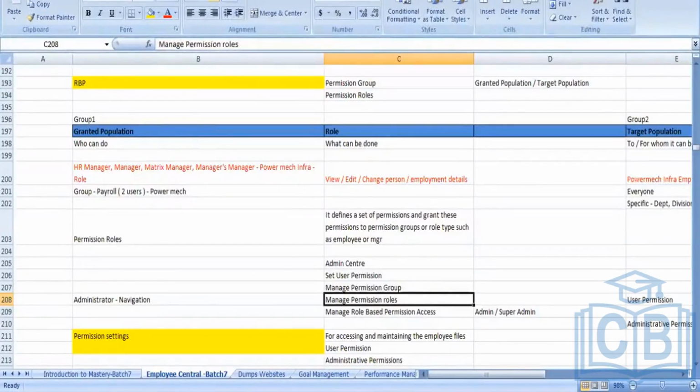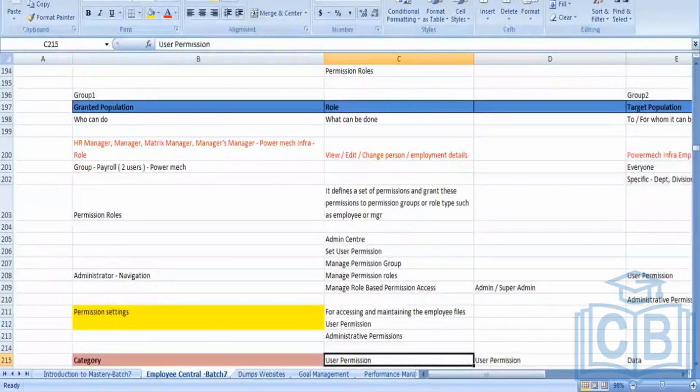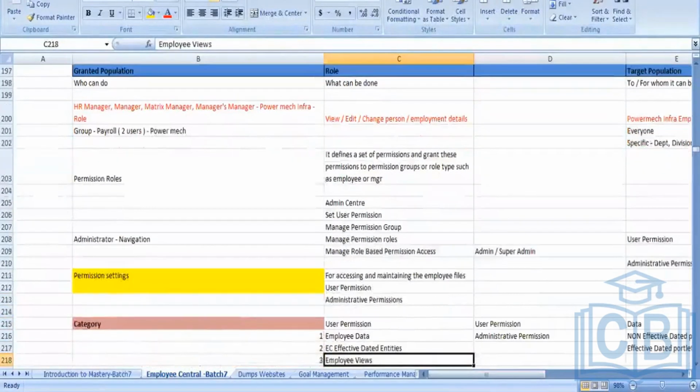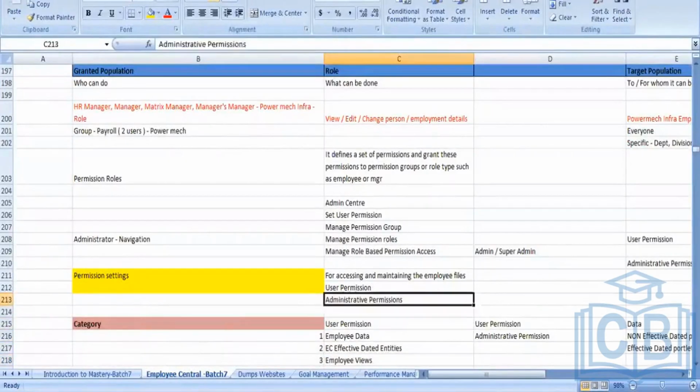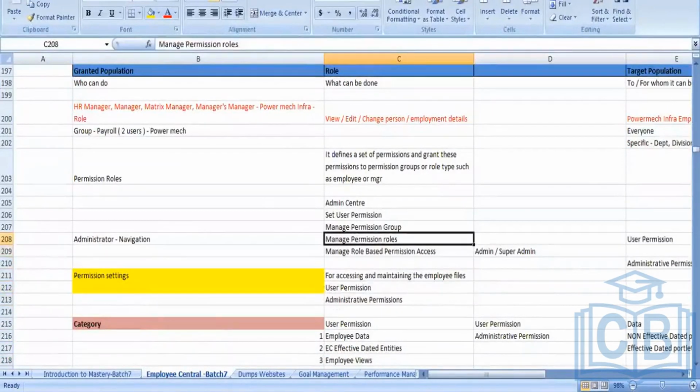Coming to discuss further, first of all, we will start with permission. Then we will go and see about the permission group. How will you go into the permission role? We need to go to the admin center.